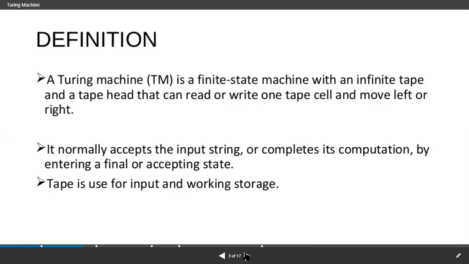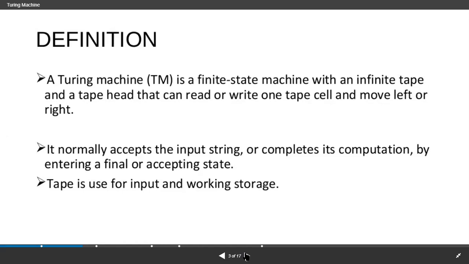And here a Turing machine, TM, we can easily call it a TM. The representation of the Turing machine is TM. TM is nothing but a Turing machine. And this Turing machine is a finite state machine, and always we are taking an input tape, an infinite tape.